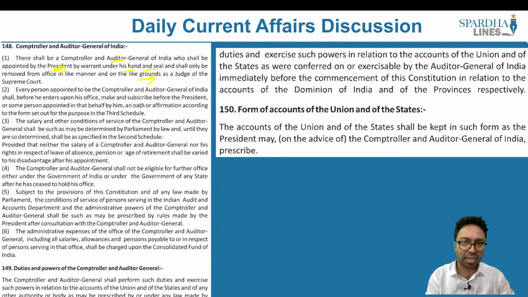So in which of the schedules do we have a mention of the CAG? There might be another practice question that could be asked. So remember, it finds a mention in the third schedule. Is it finding a mention in the second schedule? Yes, as well. The salary and other conditions of service of the Comptroller and Auditor General shall be as may be determined by Parliament by law, and until they are determined, shall be specified in the second schedule. So the CAG finds a mention in the second schedule. It also finds a mention in the third schedule.